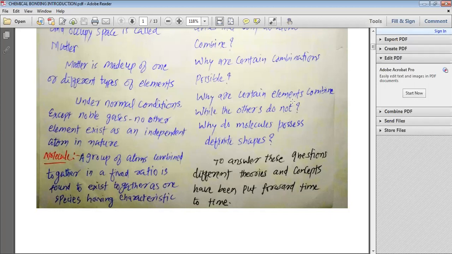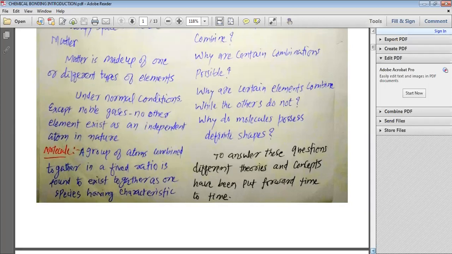Why do certain elements combine while the other elements do not combine? Like we can see NaCl, but we cannot see sodium combining with all the elements. Why do molecules possess definite shapes? Why do they have a particular kind of shapes?